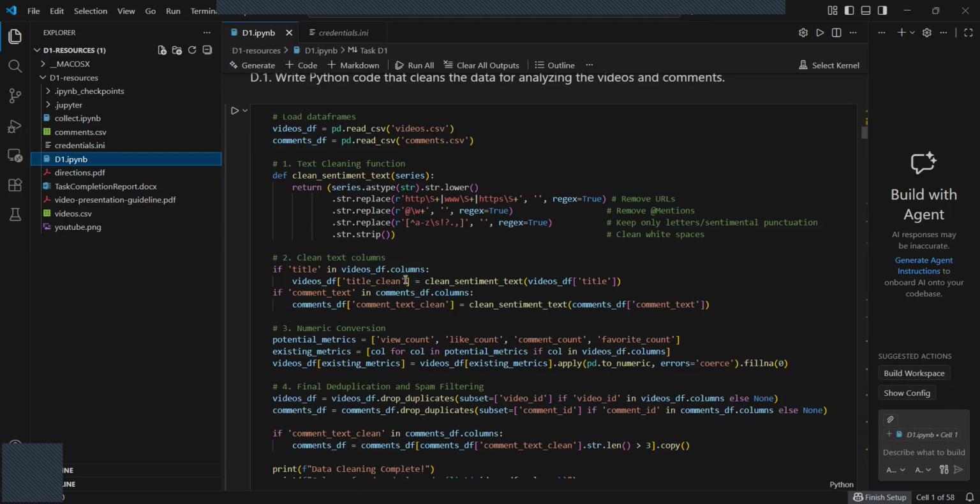As you can see, first, I used regular expressions, or regex, to identify and strip out any URLs. In the gold and silver community especially, the comments are often filled with links to external trading platforms, which provide no value to our NLP model.